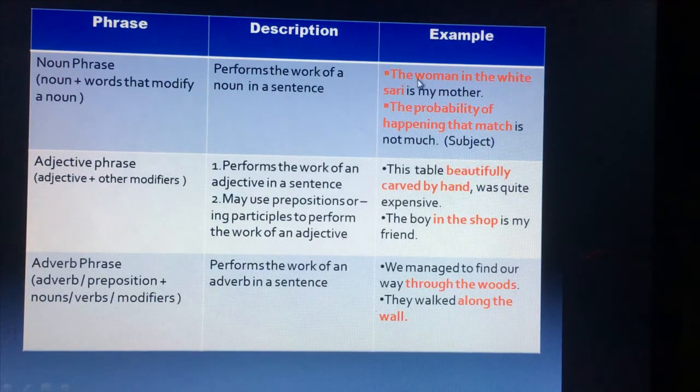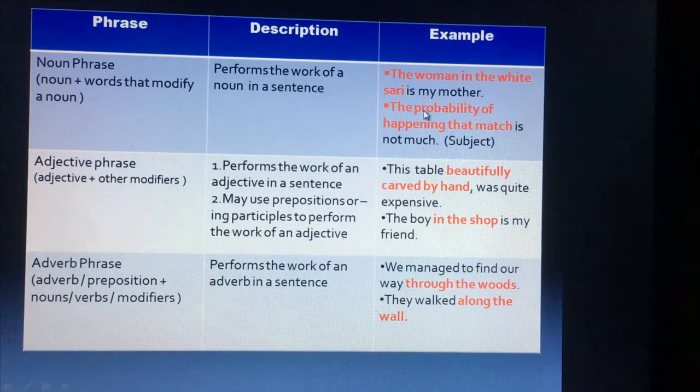Let's see an example: the woman in the white sari is my mother. Here you can see the red blocked letters, I mean the words, the woman in the white sari is describing my mother. So my mother is the noun which is being modified by this whole thing. So the woman in the white sari is our phrase, and there's no verb, as you can see. This phrase is modifying the noun, so eventually it is acting like a noun in a sentence. So this one is our noun phrase.